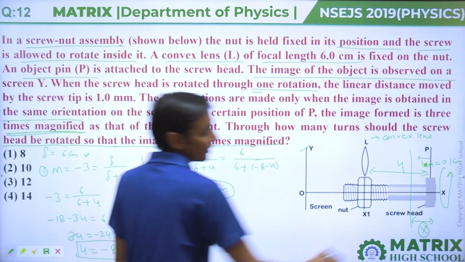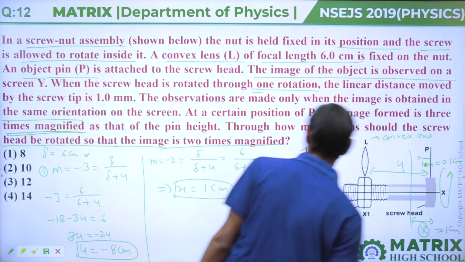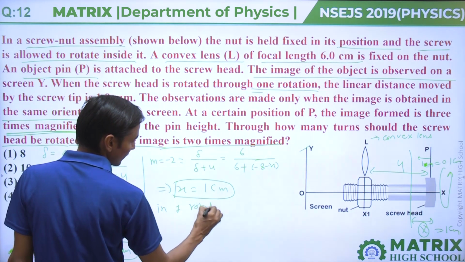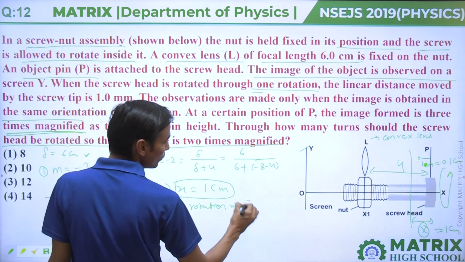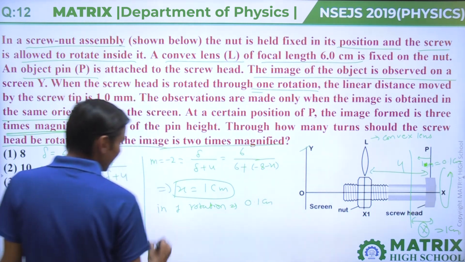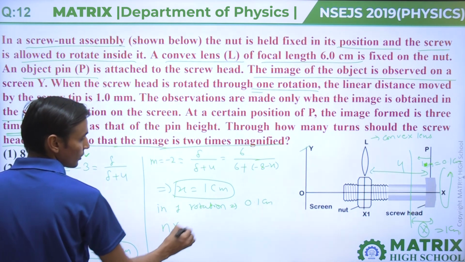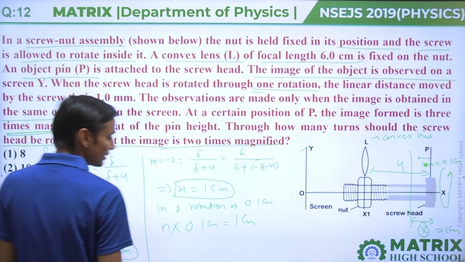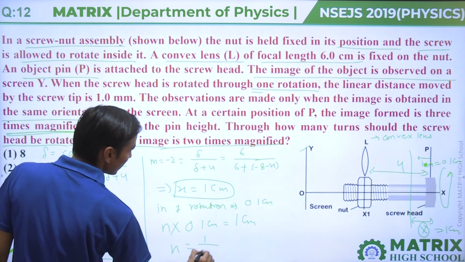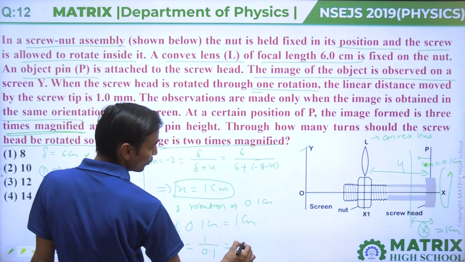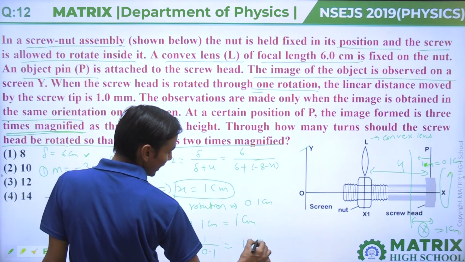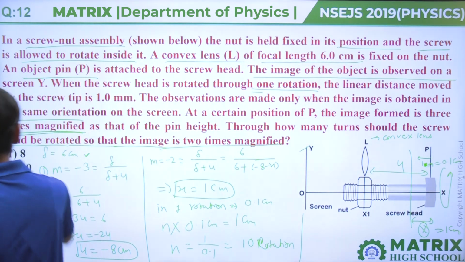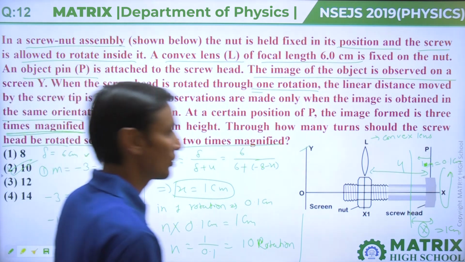If it is displaced by 1 centimeter, in one rotation it moves 0.1 centimeter. Let us assume that n rotations are made, and in one rotation 0.1 centimeter, total movement is 1 centimeter. Then n equals 1 divided by 0.1, that is equal to 10 rotations. So your answer will be the second option, 10 rotations.